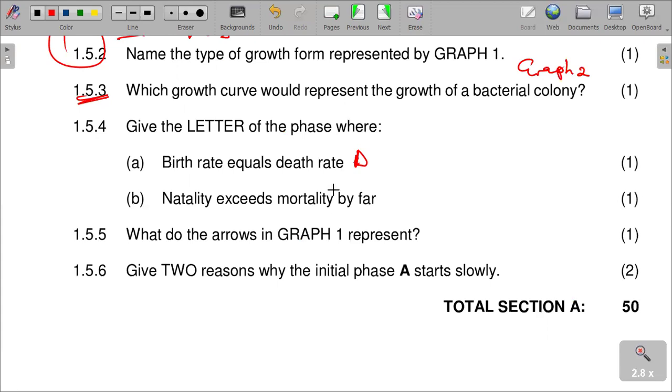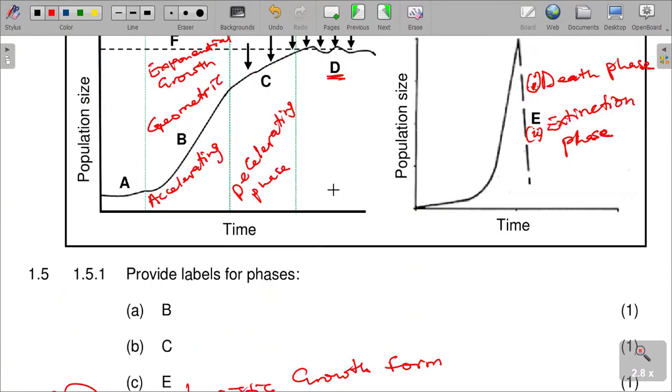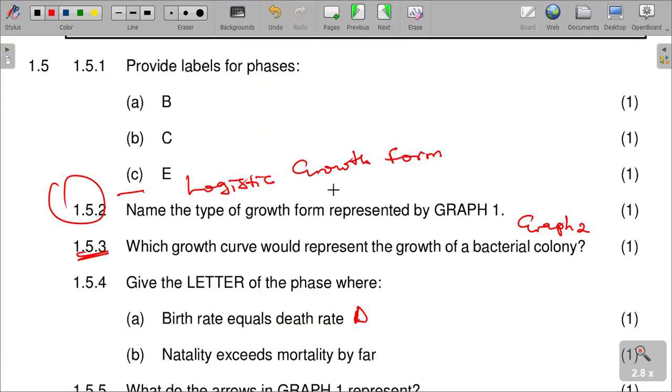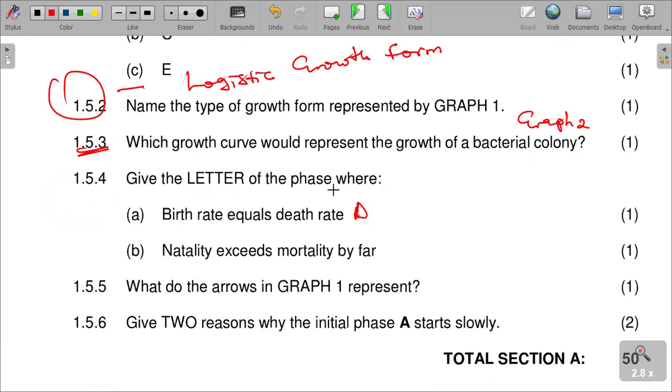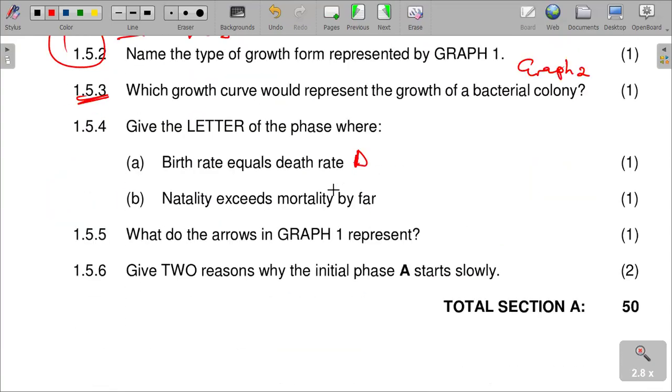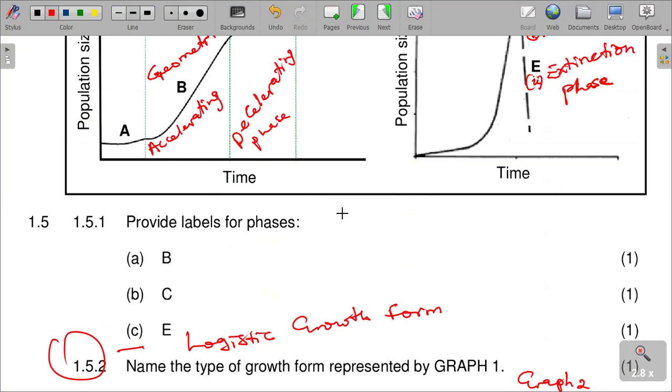Natality exceeds mortality by far. We are saying mortality is death rate. Death rate is mortality, where mortality is far less than birth rate. So we can have that seen by what? By point B. We are saying birth rate exceeds death rate.